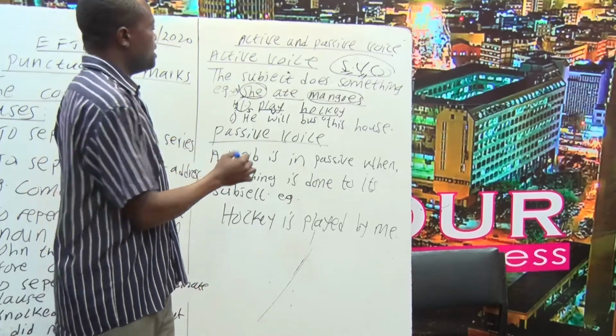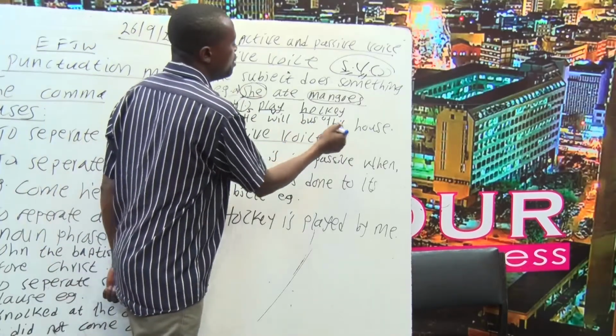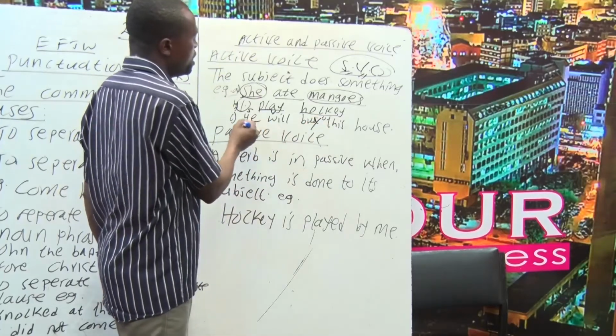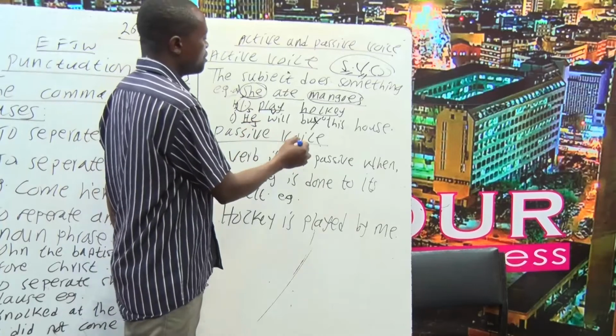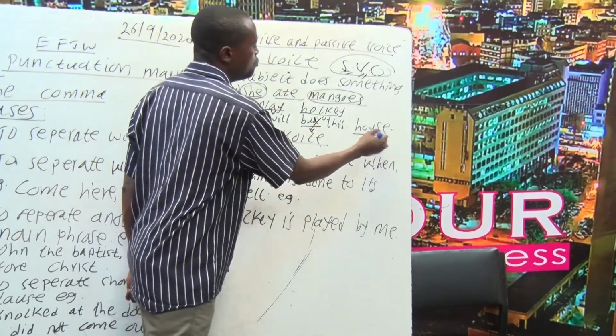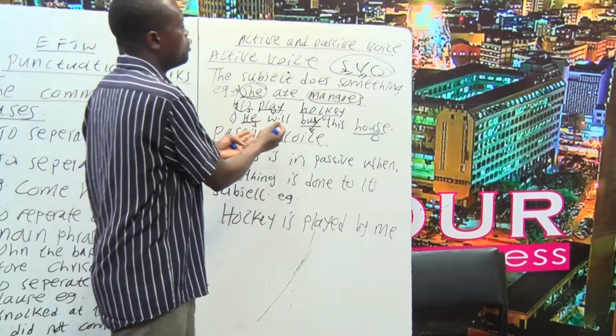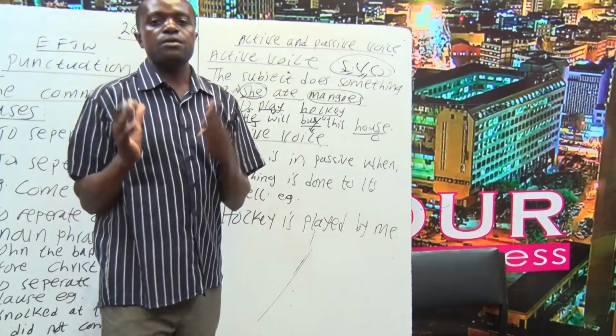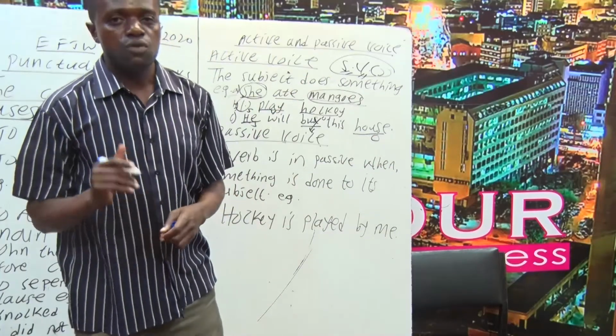Or else you may say, he will buy this house. He will buy this house. So he is the subject, buy is the verb, house is the object. So he is going to do something to the object. That's the time we say that the verb is in an active voice.